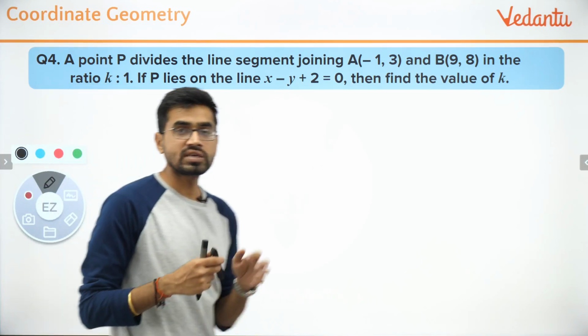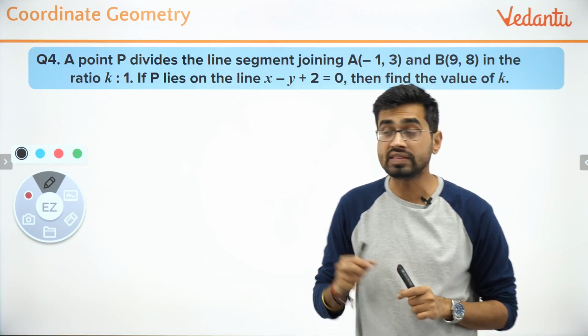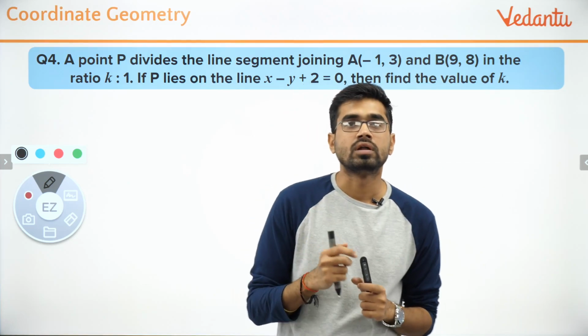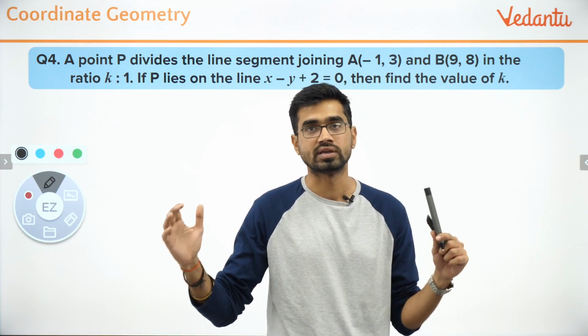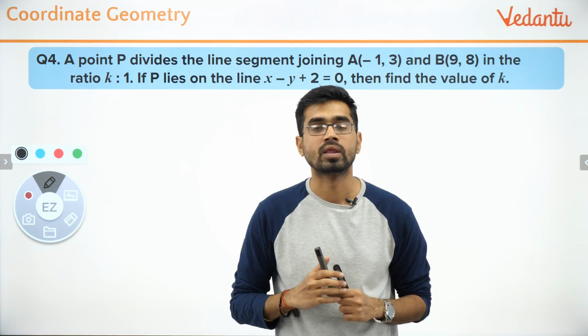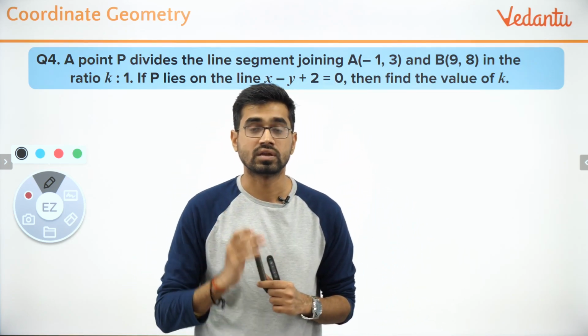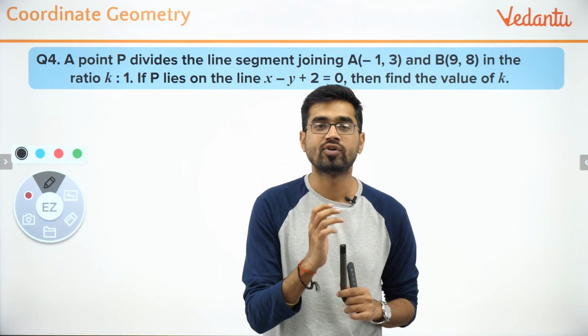Read it. There is a point P which divides the line segment joining 2 points A and B in the ratio k is to 1. Now k is missing. This time there are 3 variations of this problem, and please listen to it because I cannot complete 3 in the same time frame. Variation number 1: the point will lie on the x-axis. Listen now, please, all of you. Calm down. Do not type on your mobile phone or on your keyboard.